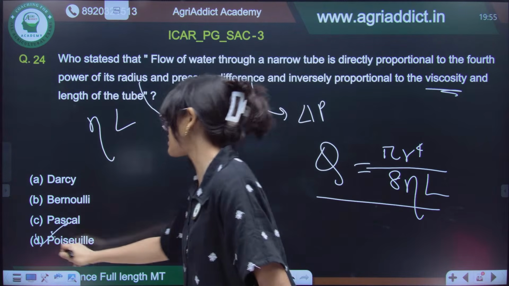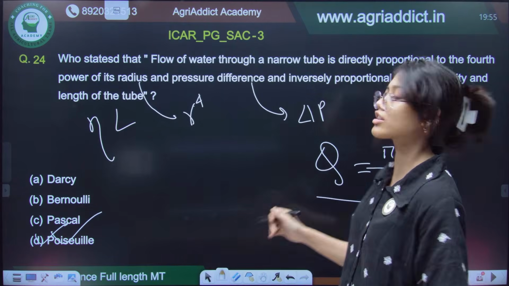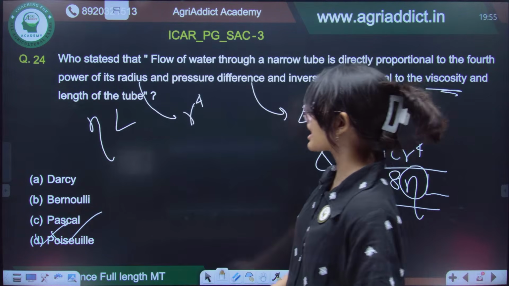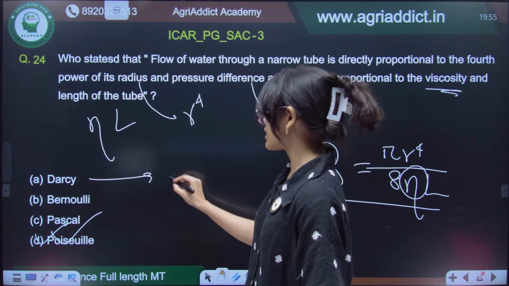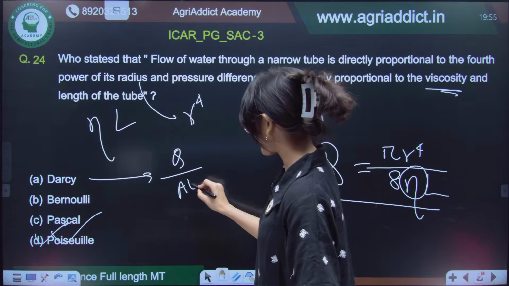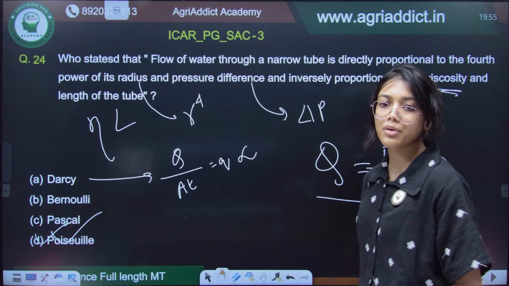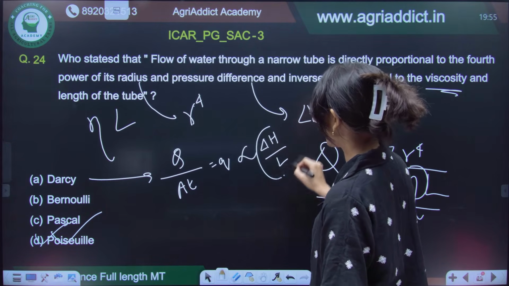It's Poiseuille's equation, and this is for a viscous fluid because here we are considering the coefficient of viscosity. Darcy's law is nothing but the flow of water, that is Q by AT. This is the flux. We call it a small q. It will be directly proportional to the hydraulic gradient, del H by L.